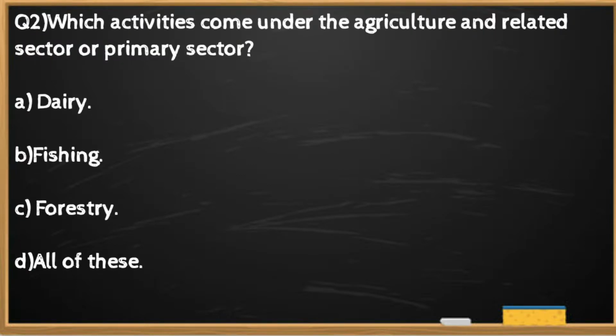Question number 2. Which activities come under the agriculture and related sector or primary sector? The right option is D. All of these. Dairy, fishing, forestry are the activities that come under the agriculture and related sector.